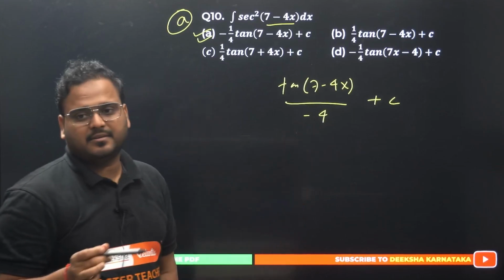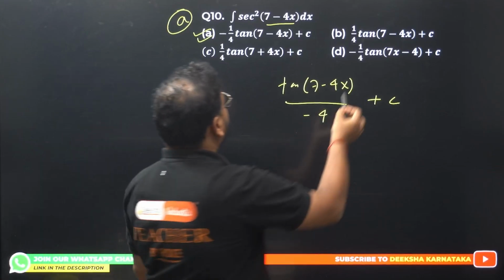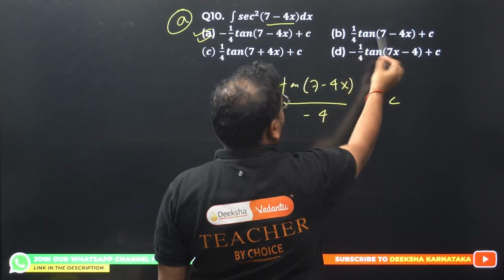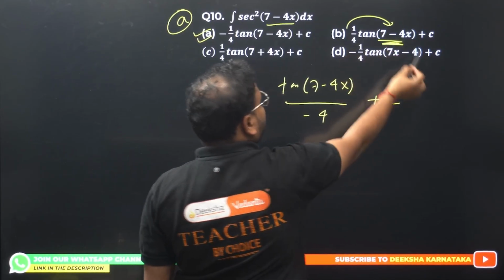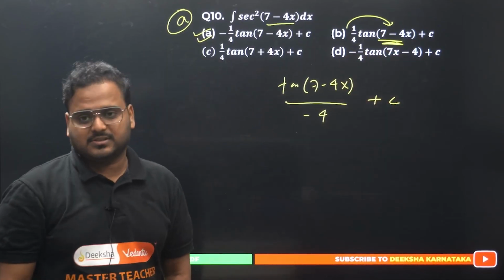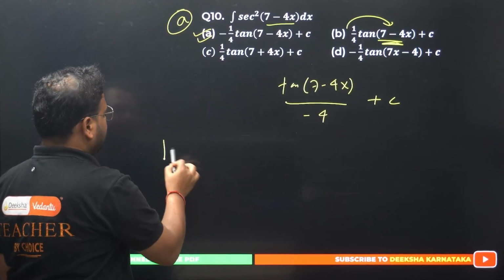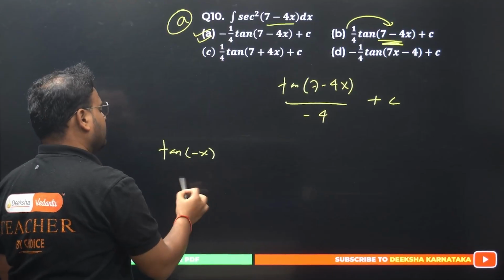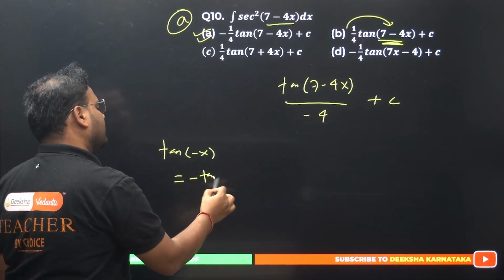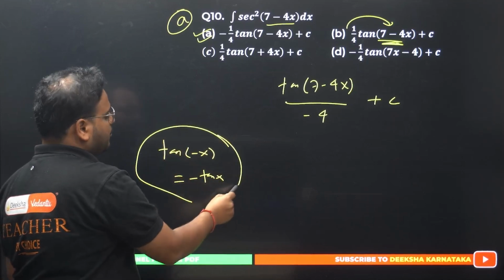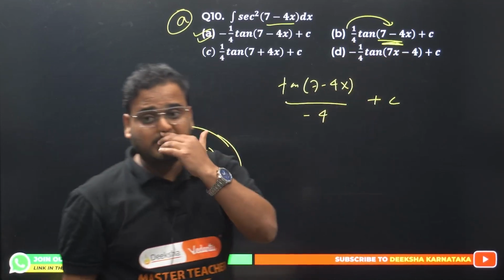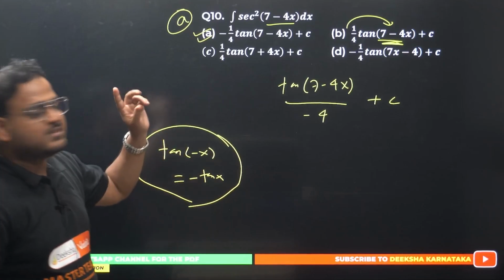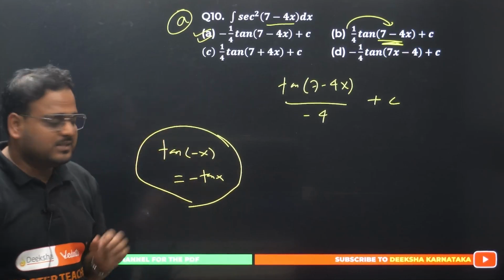It's not required. If you want to write this, I can take this minus sign inside, it will become 4x minus 7. If I want to take the minus sign inside, it will become 4x minus 7, not 7 minus 4x, right? Tan of minus x is what? It's minus tan x, no? So if I want my option to be option B, it should have been 4x minus 7, not 7 minus 4x. Please check. Okay, so correct answer is option A. Done. Let's move on then.